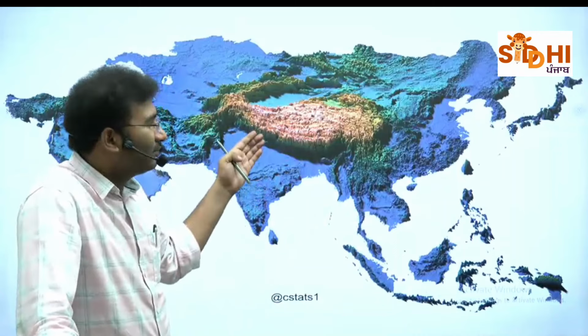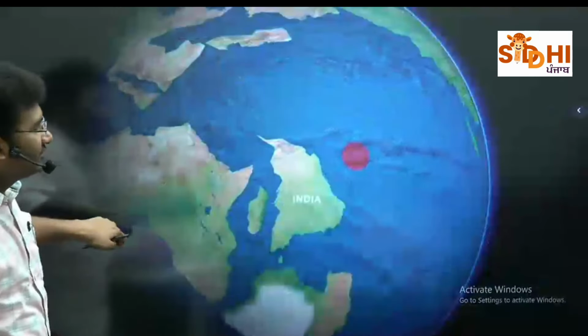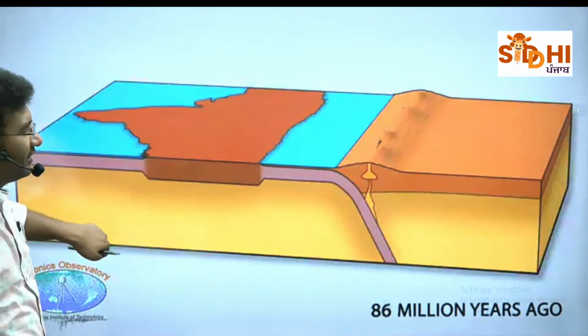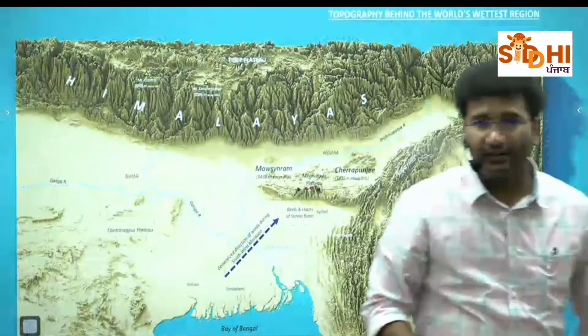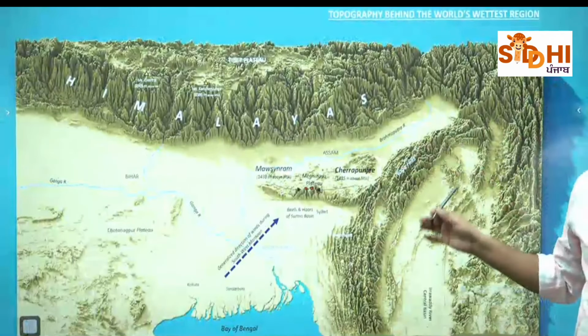Monsoons are always stopped at the Himalayas. We have to pray to our Himalayas because Himalayas help in giving rainfall to India. Likewise, you see, Indian geography will be learning in very detail about the entire topography. This is the northeast. Okay? Our entire northeast looks like this.